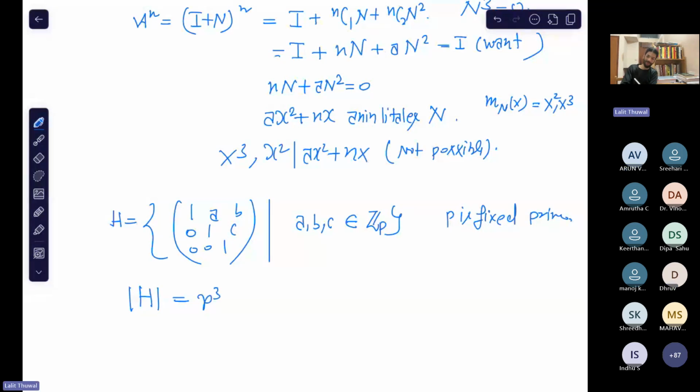So can you find the order of each non-identity element here? Okay, find it then. So what is the order of each non-identity element? If you know the answer already, you can raise your hand. Okay, no need to solve if you know the answer. Anyone, okay?